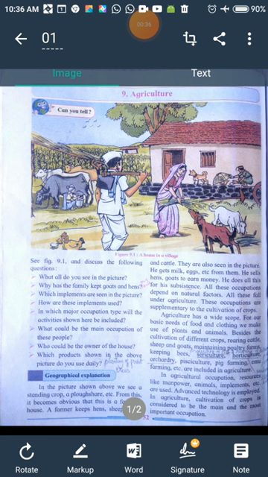Yes or no? And what a coincidence, today is Farmers Day. Okay, happy Farmers Day. Those of you who belong to farmers' families, happy Farmers Day. And this is the lesson relating to them. Okay, so let us start.